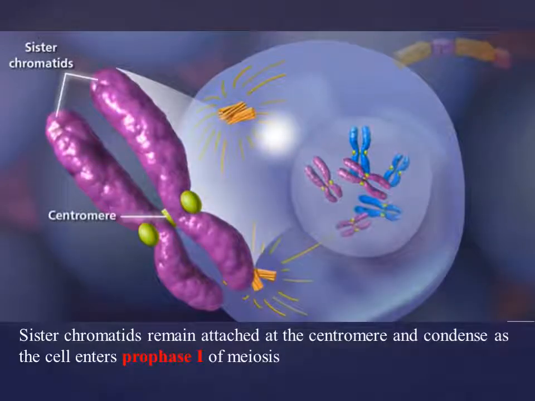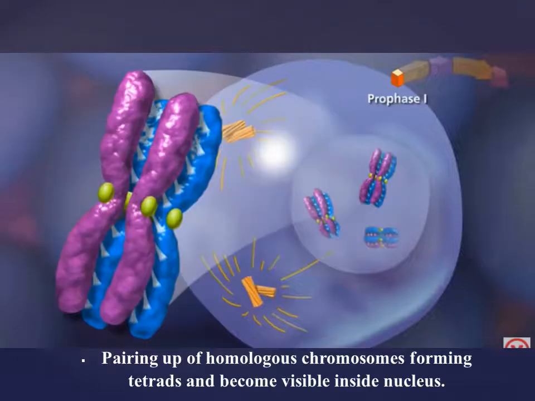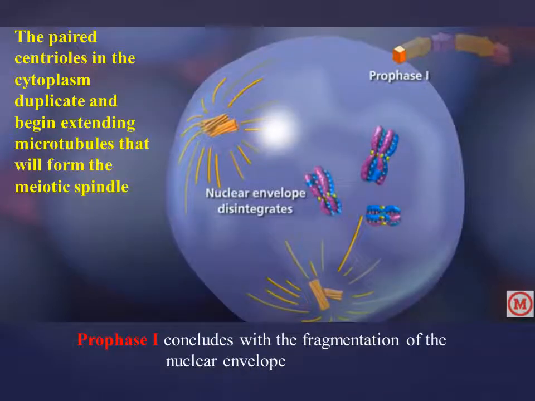Sister chromatids remain attached at the centromere and condense as the cell enters prophase 1 of meiosis. During prophase 1, homologous chromosomes pair up, forming tetrads that become visible inside the nucleus. The paired centrioles in the cytoplasm duplicate and begin extending microtubules that will form the meiotic spindle. Prophase 1 concludes with the fragmentation of the nuclear envelope.